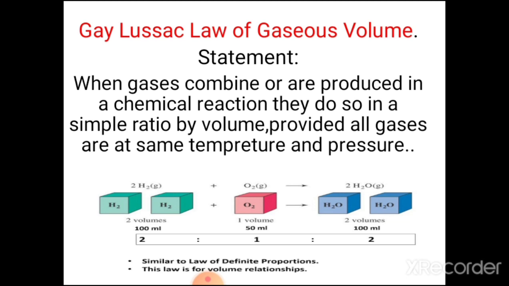For example, under the same conditions of temperature and pressure, 100 ml of hydrogen combines with 50 ml of oxygen to give 100 ml of water vapor.